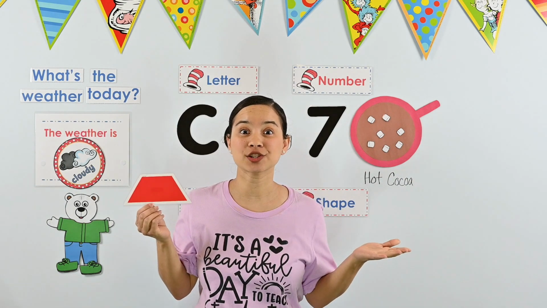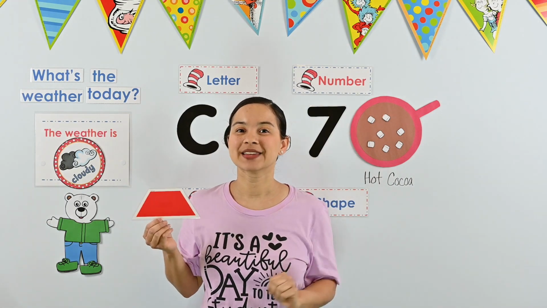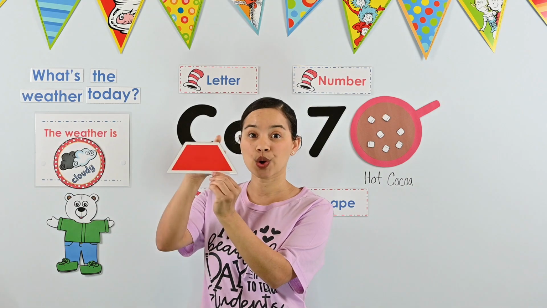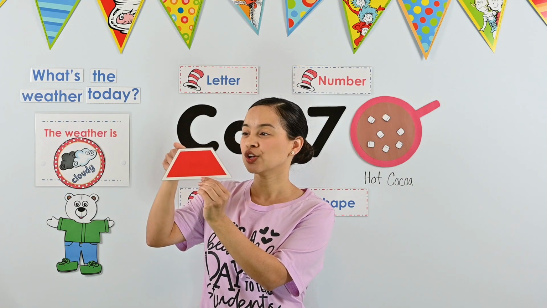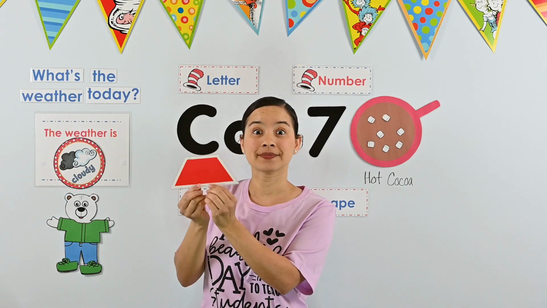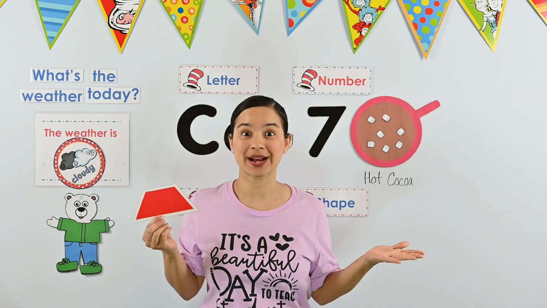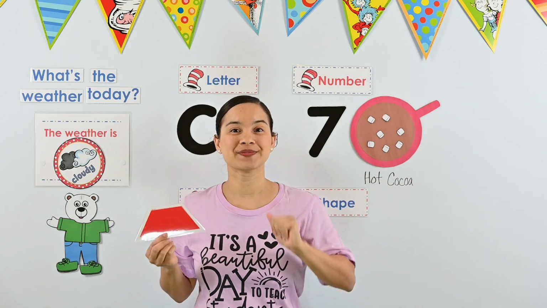How many sides does a trapezoid have? It has 4 sides. Now let's count the corners. Ready? 1, 2, 3, 4. How many corners does a trapezoid have? A trapezoid has 4 corners.